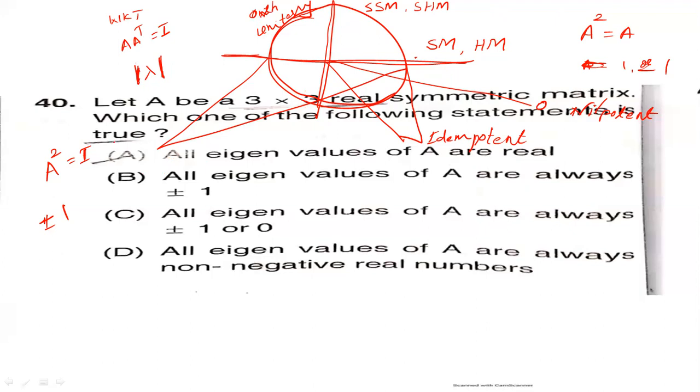Therefore, here they are asking about A, a 3 into 3 real symmetric matrix. A symmetric matrix contains all real eigenvalues. Therefore, option A is the correct answer. Next question.